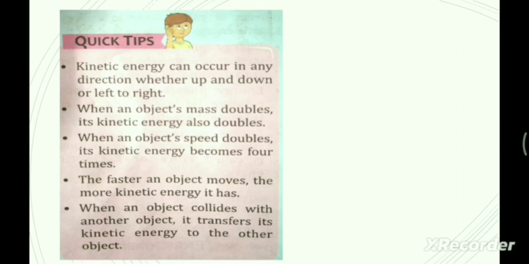Okay, so next, when an object's speed doubles, again the kinetic energy becomes four times. The faster an object moves, the more kinetic energy it has. Okay. So next, when an object collides with another object, it transfers its kinetic energy to the other object. Okay. So those are some of the quick tips for kinetic energy.